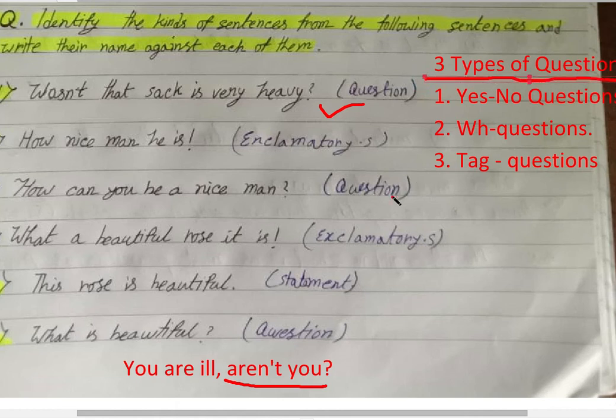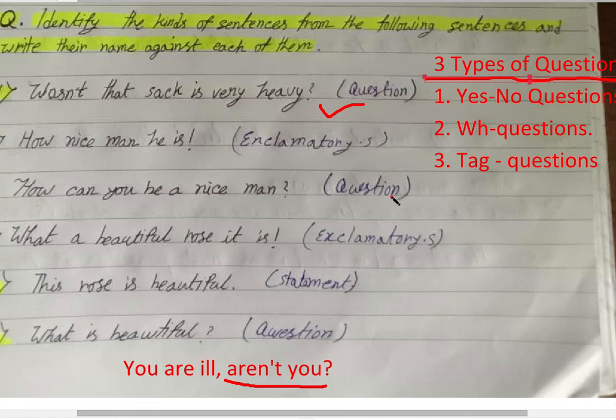What are the other names of questions? The other name of assertive sentence is statement, and questions is other name of what type of sentence? Questions in what? WH sentence? No, interrogative sentence.